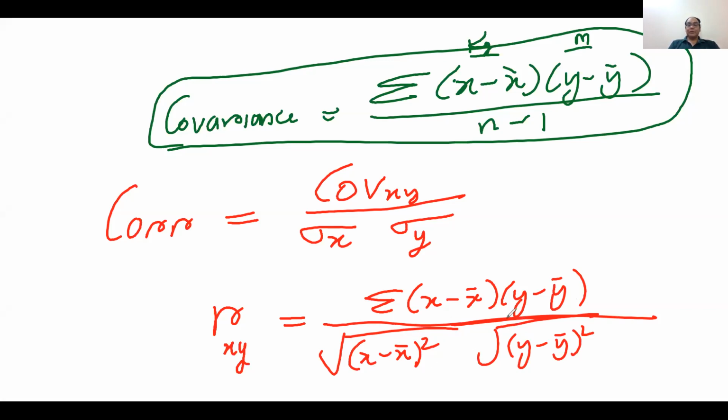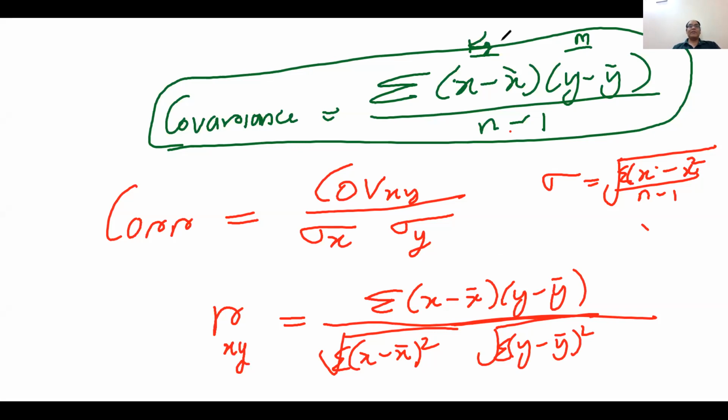The standard deviation formula, I know, is summation of X minus X bar whole square upon N minus 1. So I am writing that here, and this N minus 1 and this N minus 1 will cancel each other. So in this way we derive the concept of correlation.